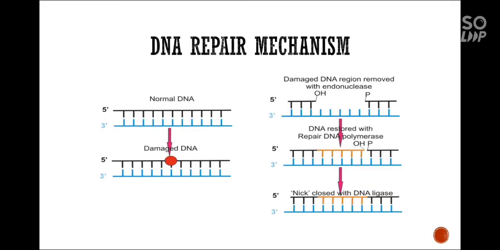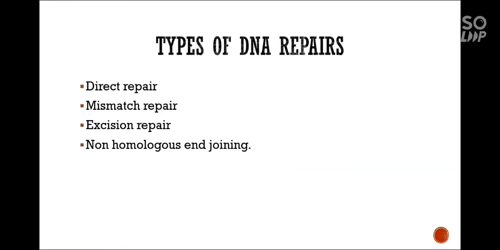DNA repair mechanisms. When normal DNA is affected by any kind of damage, it is removed by endonucleases. After that, that portion is restored and repaired with DNA polymerase. And there is a nick remaining in that place, which is closed by DNA ligase.